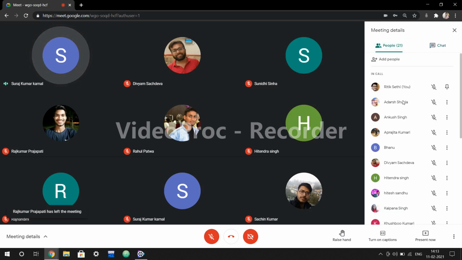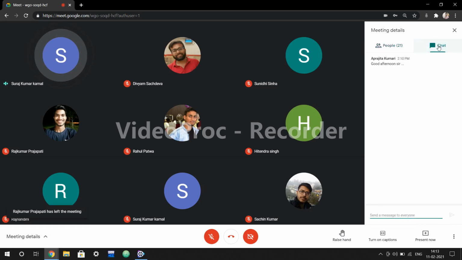The other people who have joined today's session will come from the mechatronics side. So today again we'll start from the commissioning part: how to commission the PLC, what the different views are over there, and how you can assign all those things. Then we'll work on logic gates as well as latching.